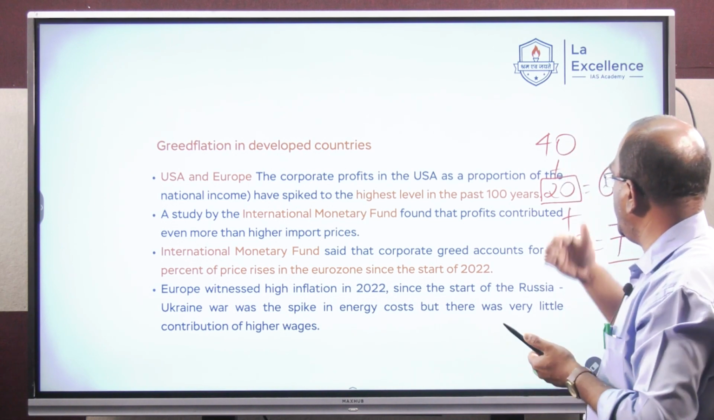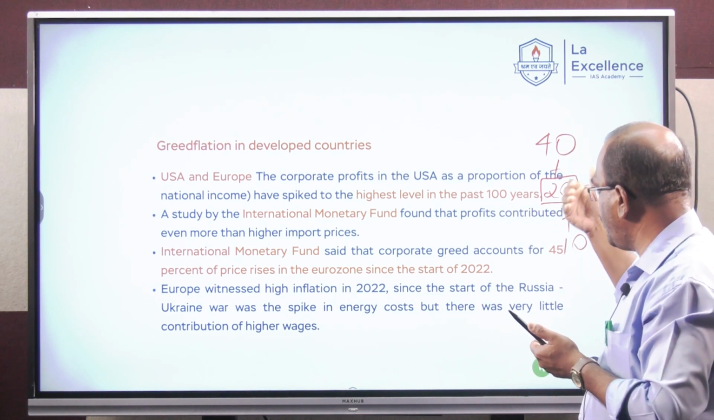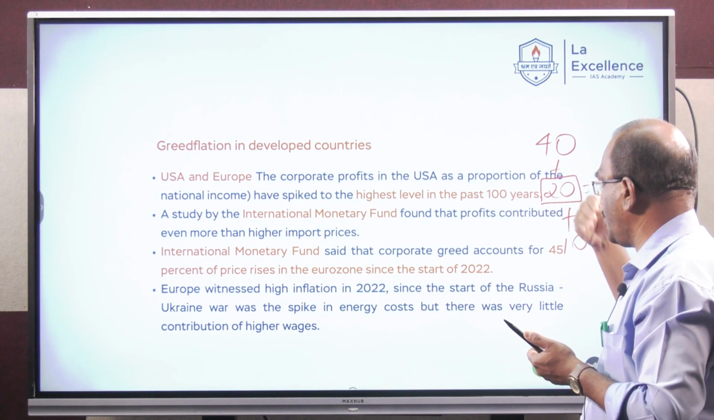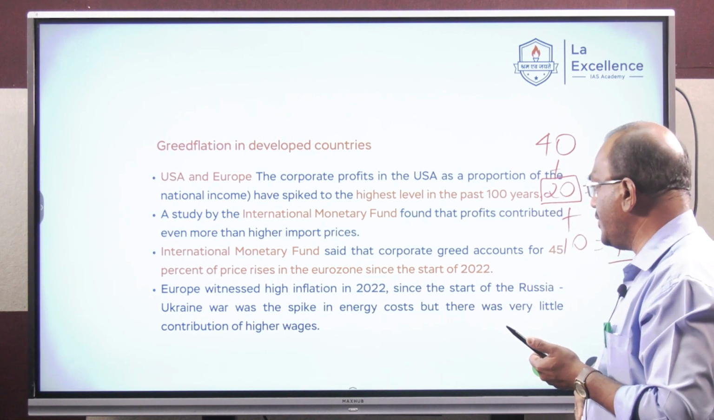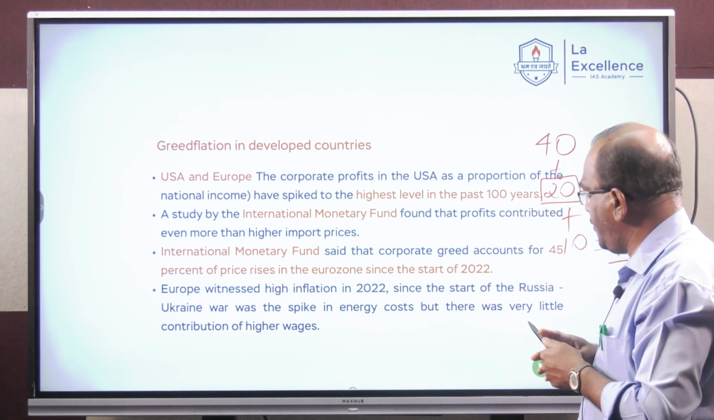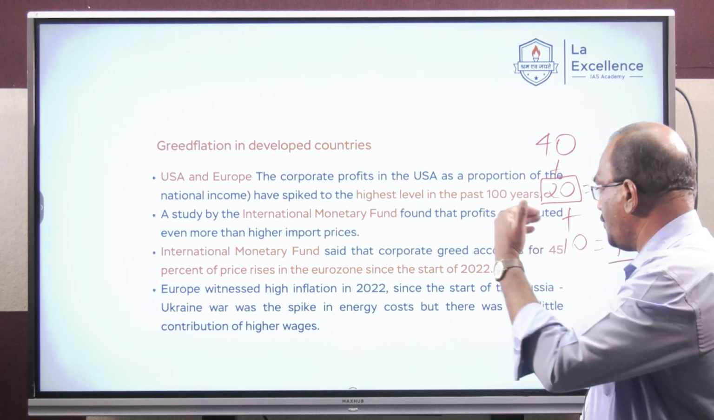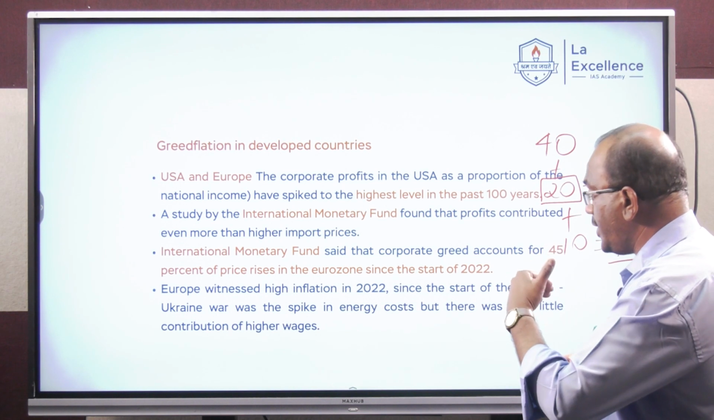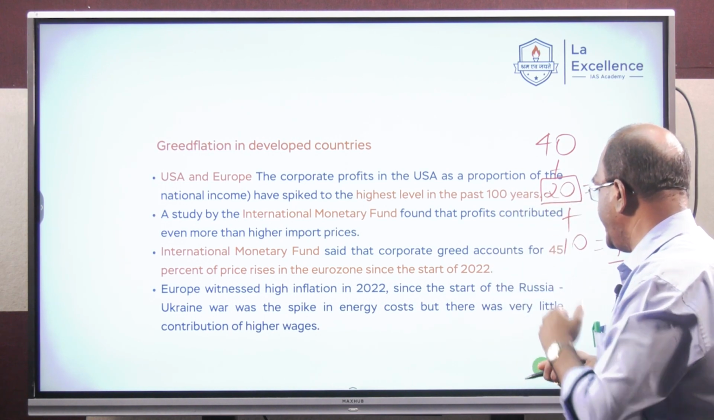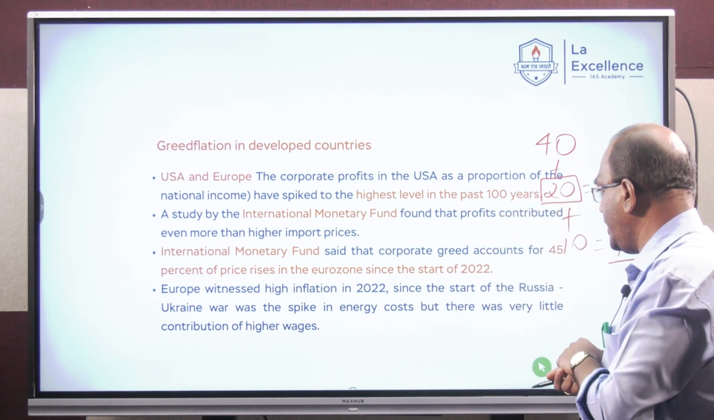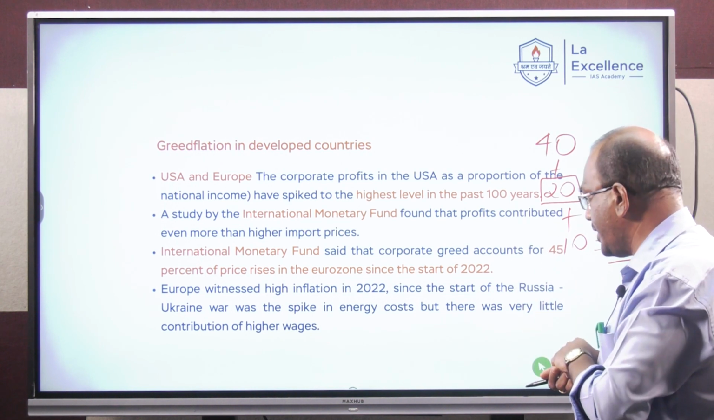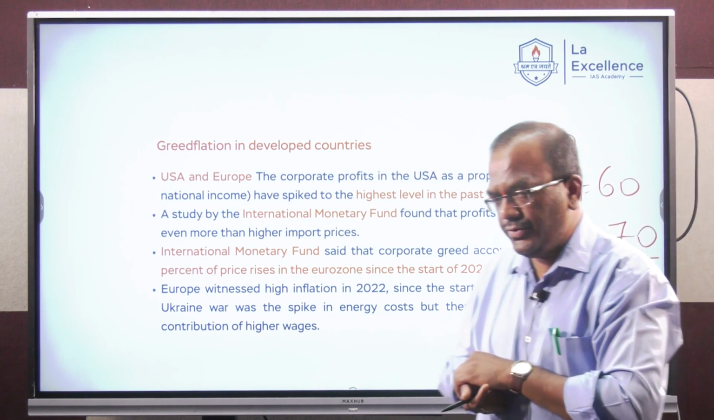The corporate profits in the US as a proportion of national income have increased to the highest level. A study by the IMF has also proved the same. International Monetary Fund studies say that corporate greed accounts for a 45% increase in the price of goods and services, right? Europe witnessed the highest inflation in 2022 since the start of the Russia-Ukraine war. The spike in energy costs, but there was very little contribution of higher wages, right?